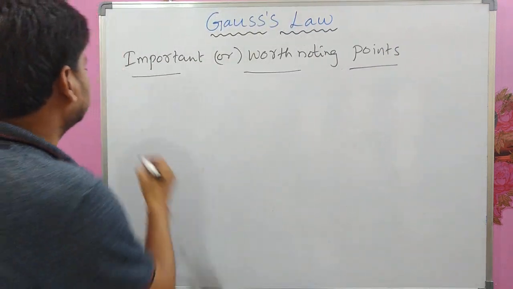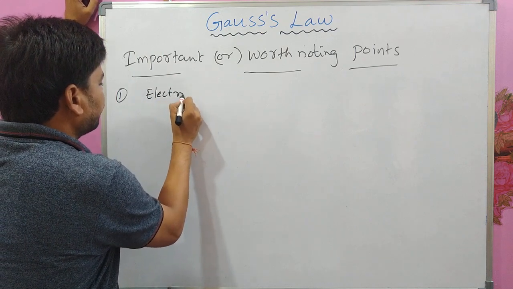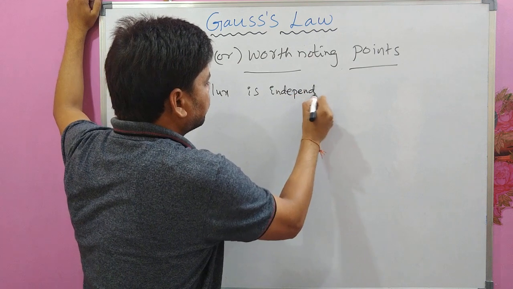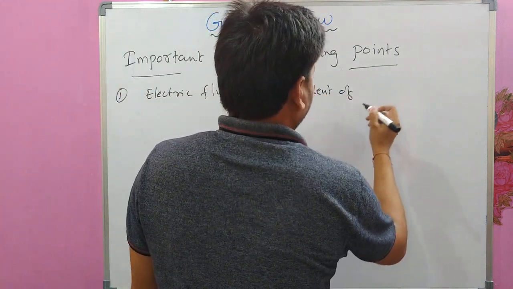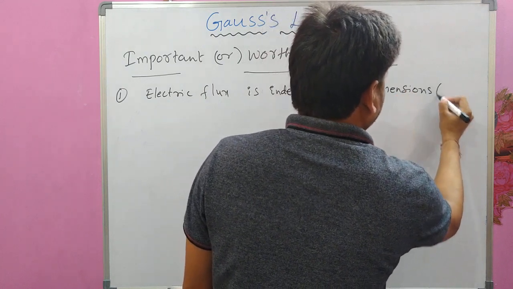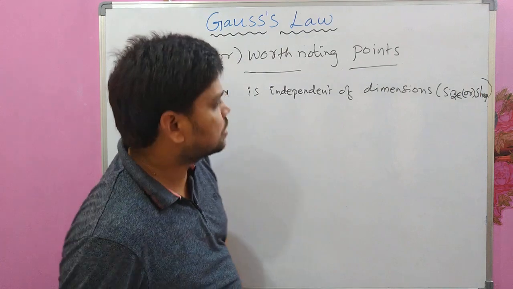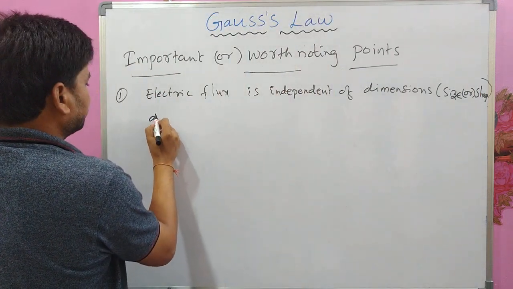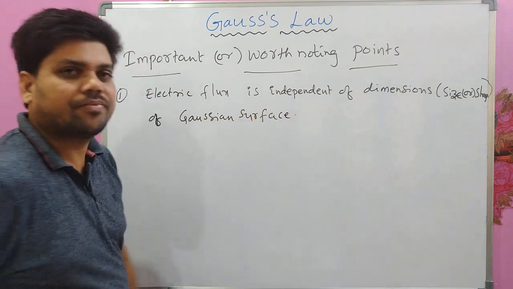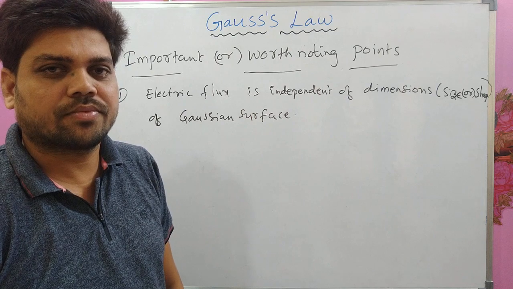The first point is that, see, the electric flux is independent of dimensions, which means size or shape, of the Gaussian surface, or you can say closed surface.